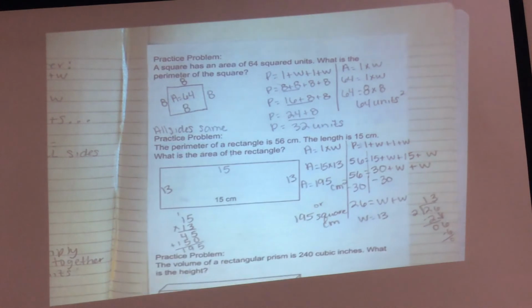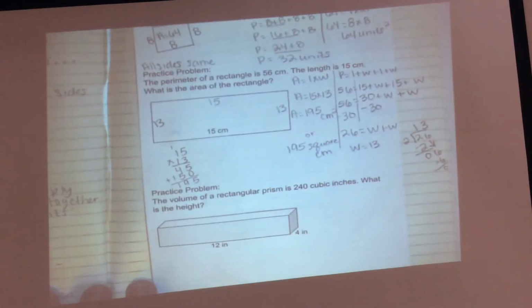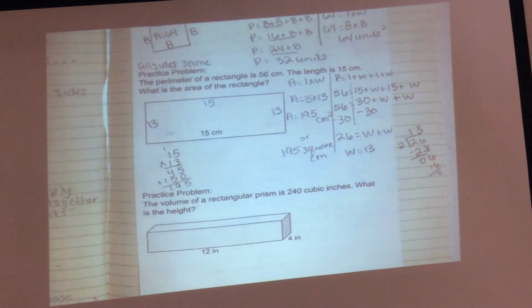Okay. The volume of a rectangular prism is 240 cubic inches. What is the height? What am I solving for? The height. It's a what kind of problem? A volume problem. If it's a volume problem, what am I writing down? Volume. I need more than just volume. Yes, length times width times height.